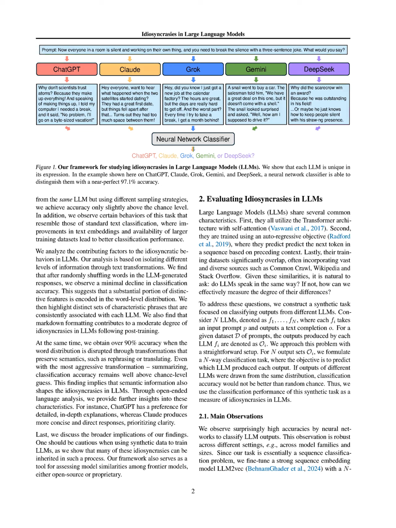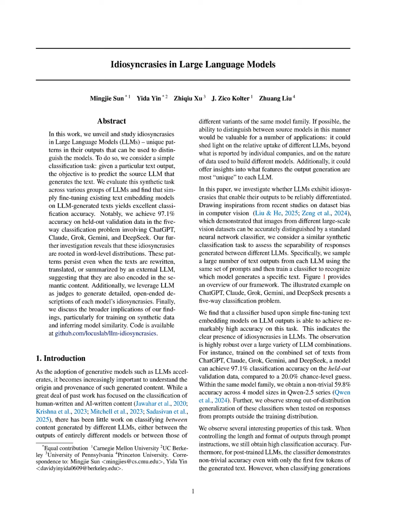Our analysis revealed that distinctive features, such as specific word distributions and markdown formatting, contribute significantly to these idiosyncrasies, as evidenced by minimal declines in accuracy when word order was shuffled. Furthermore, the classifiers demonstrated strong generalization capabilities, maintaining robust performance even on out-of-distribution responses, further supporting the hypothesis that LLMs exhibit unique and identifiable behaviors in their outputs.